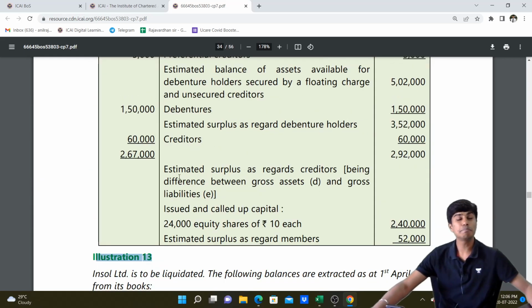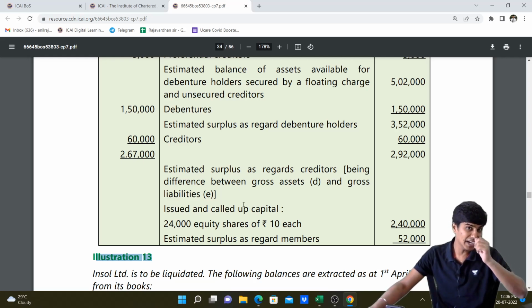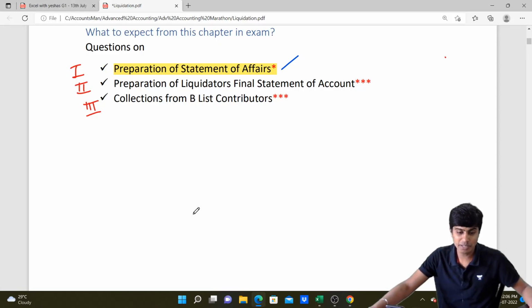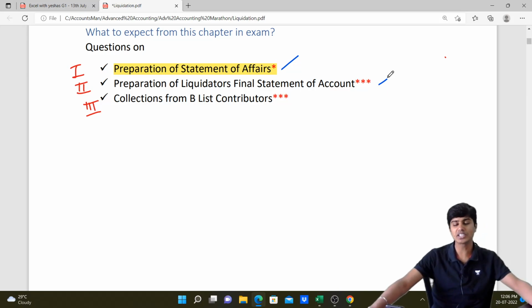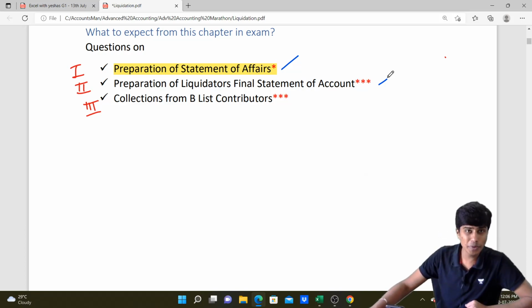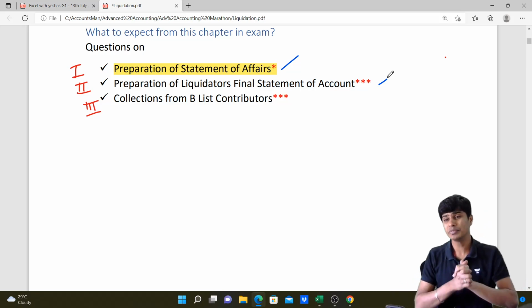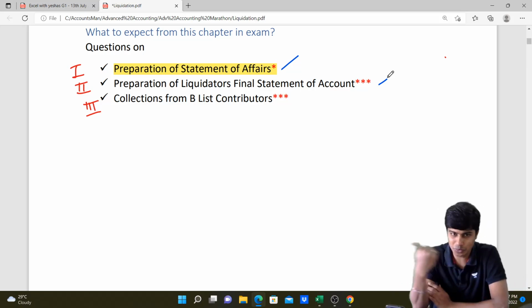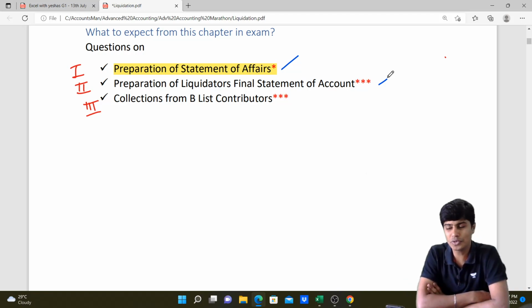We'll see you soon in part 3 of liquidation of companies. In part 3, we will be starting with the next part, that is liquidator's final statement of account. I'll discuss how exactly we go about the topic of liquidator's final statement of account, and we'll also see a couple of problems on this part. So see you in the next one. I hope you enjoyed and liked this part of the video, wherein we discuss the entire liquidation in bits and pieces. We'll be continuing to do the remaining part in the upcoming videos.